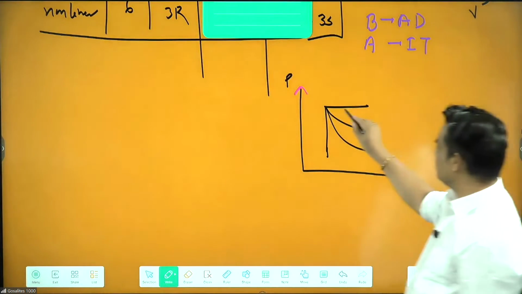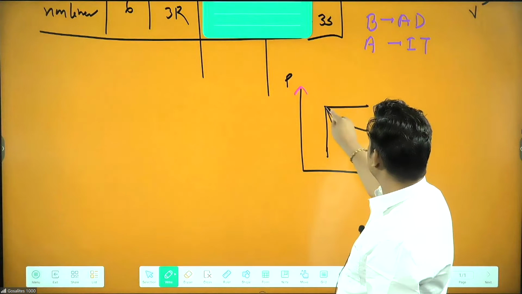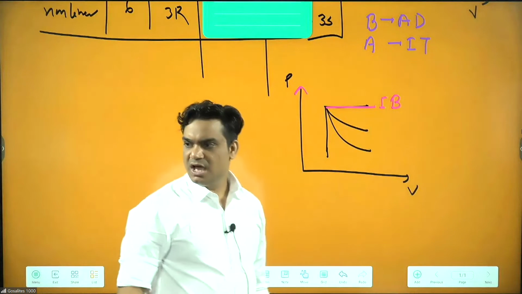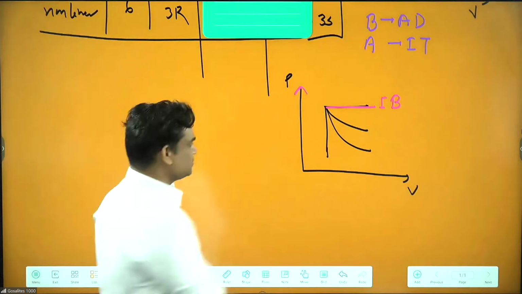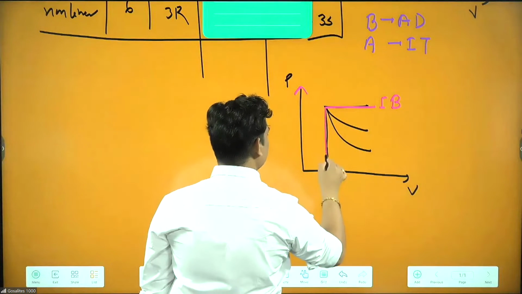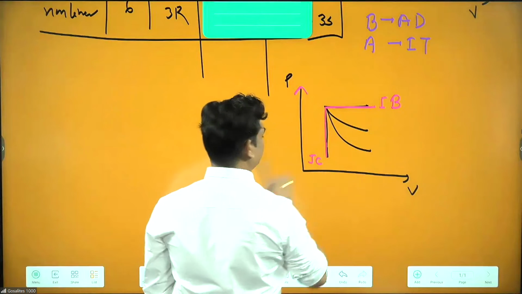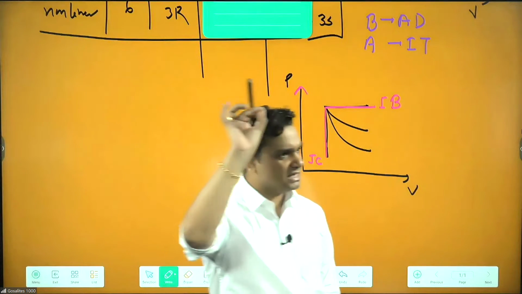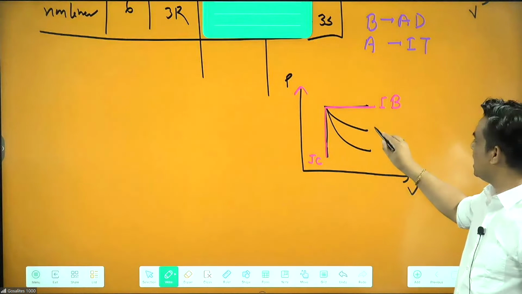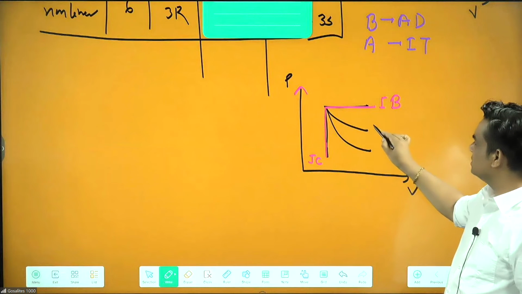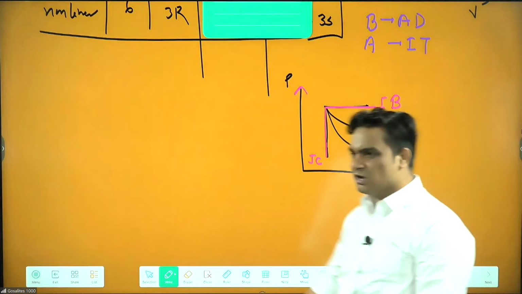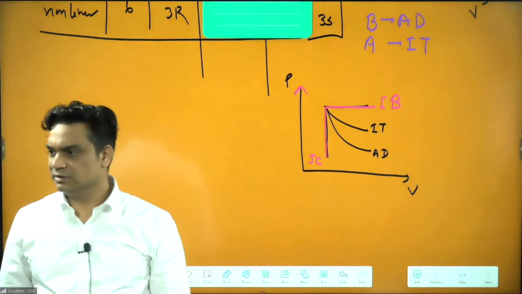So we can say, first of all, this upper process, everyone knows upper process is isobaric. This process is cutting the volume axis, so this should be isochoric. Now only two are left. In between these two, we can easily identify. Lesser slope is the isothermal. Slowly coming is the isothermal. This is the isothermal. This is the adiabatic. Any problem here?